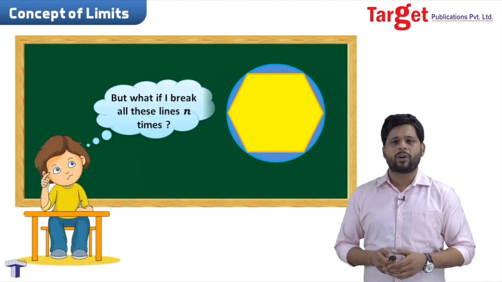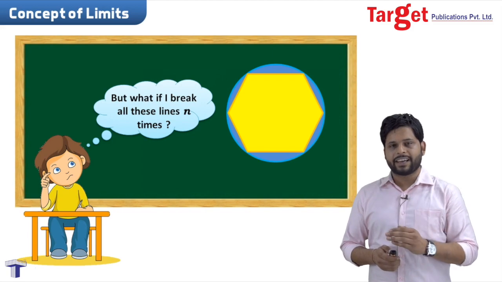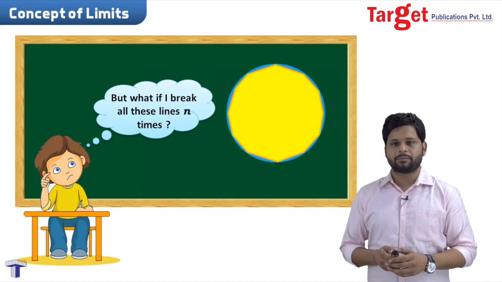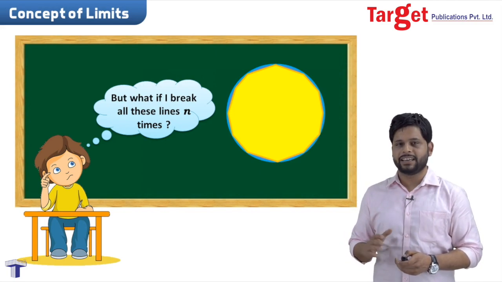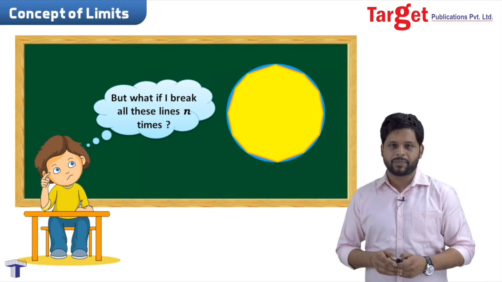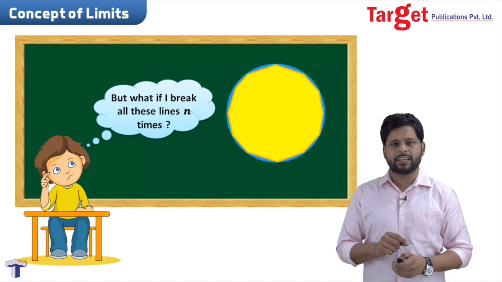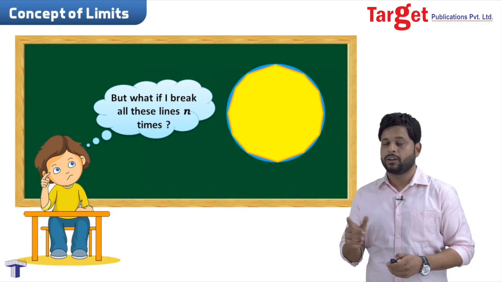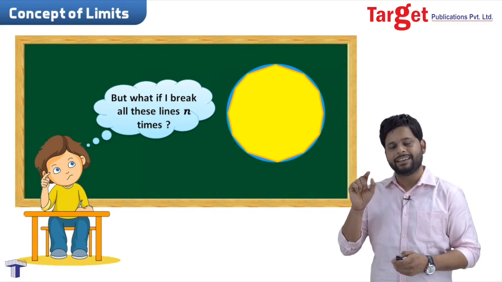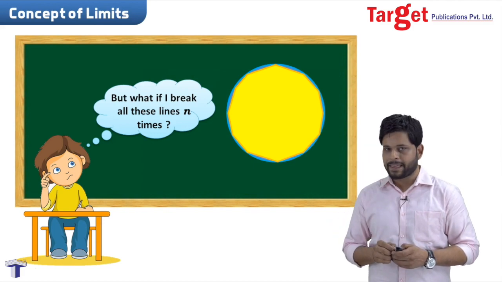But what if I break all these lines, take one line, break it from the middle, and then again make it a polygon? Something like this. What we have done here is break all the lines, and taken all these lines n times. Now, will the area of the circle and the area of the polygon be equal? No, it will never be equal, because when we are talking about a circle, we have always taken one thing into consideration, that it always has an arc, right?